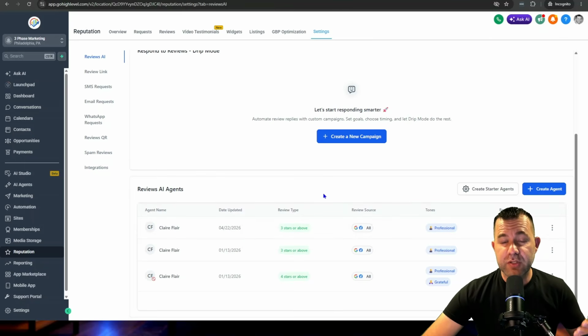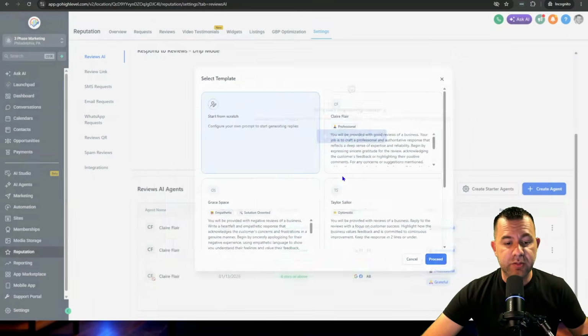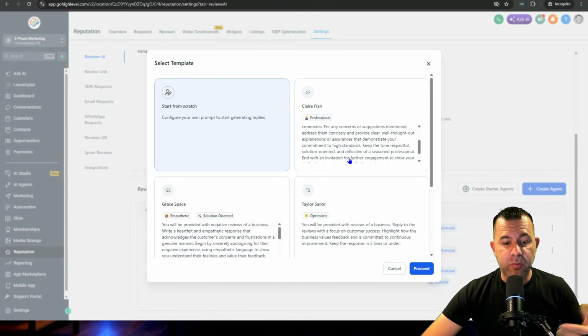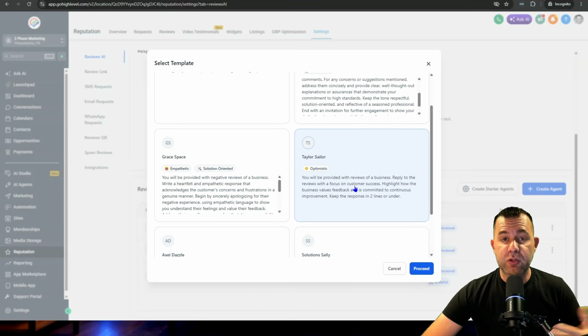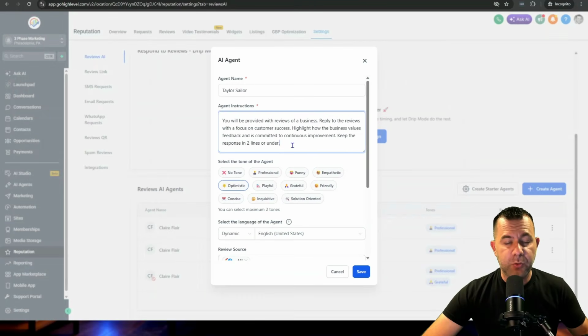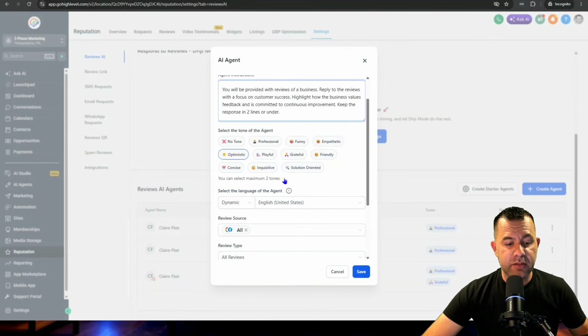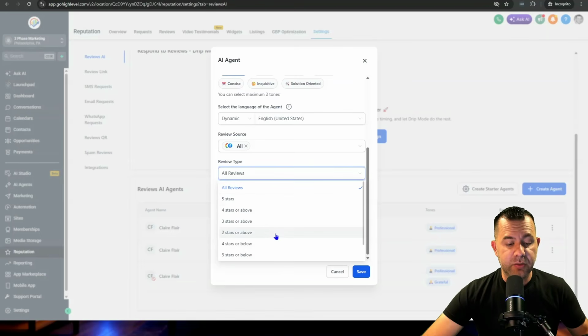And lastly, if you're selling reputation management for Google reviews or Facebook reviews, again, you can create as many AI agents as you want to handle different types of scenarios, whether it's a good review or a bad review, depending on what they said in context, and how you want the AI to reply. Again, there are pre-built ones in the software, but once you select one, you can customize how it behaves right here with the prompt, or you can just click to change the tone of the agent, or the review type that the agent's going to reply to based on how many stars.